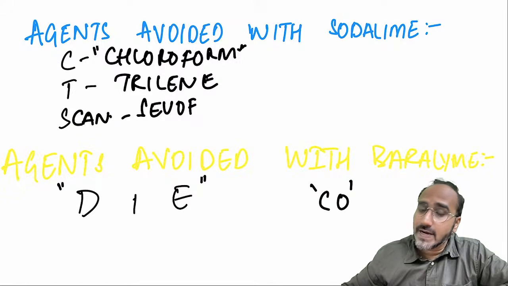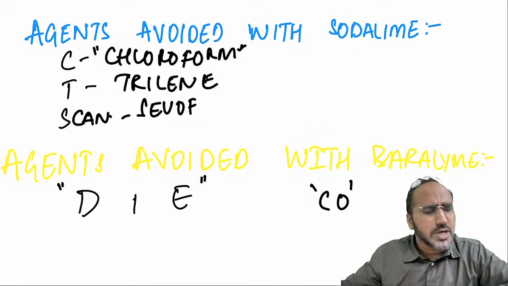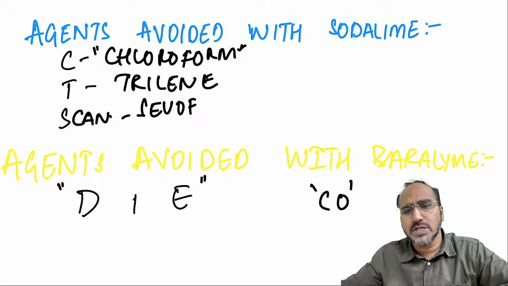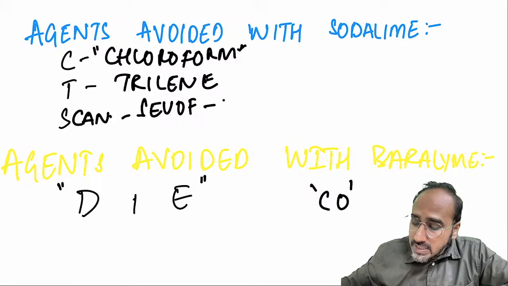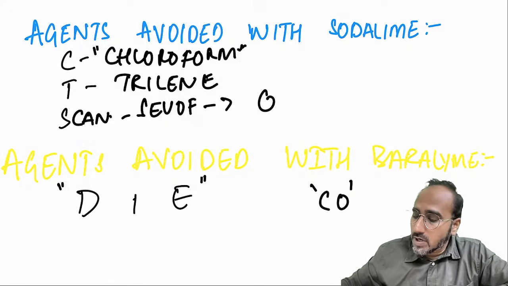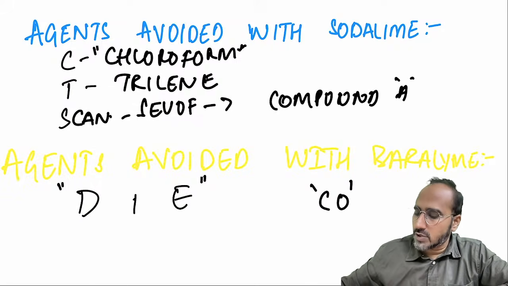Now guys, look over here. Why are these 3 agents avoided? Because remember, chloroform and trilene. Chloroform is not used nowadays. Trilene, if you are using it with soda lime, will react with soda lime to form trichloroethylene that can cause ARDS. Sevoflurane is avoided with soda lime. Why? Because it can form compound A or olefin, which is a nephrotoxic compound.